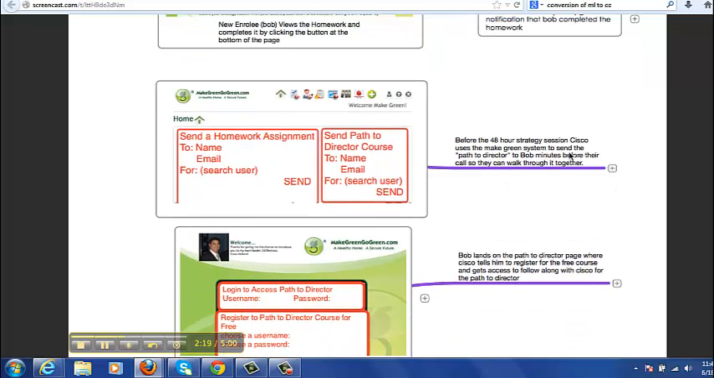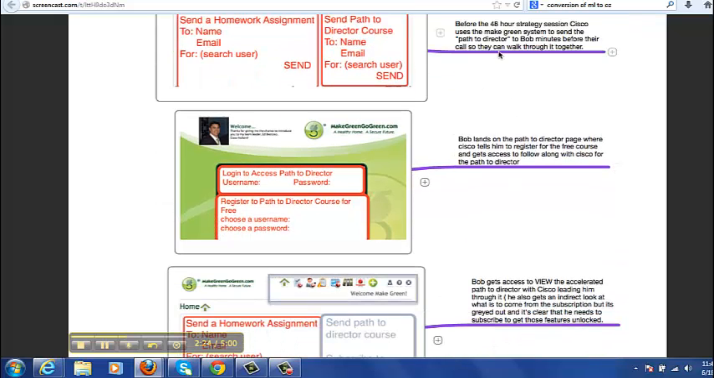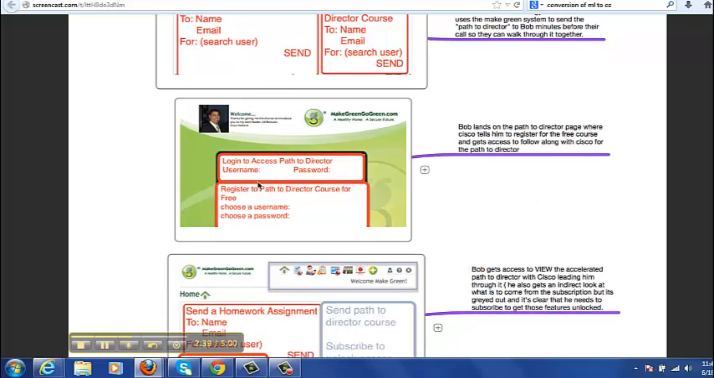So at this point, Cisco calls up Jonathan, and Jonathan and Cisco do a three-way call over to Bob, and they walk him through this process. Bob's going to click on his email that he got from Cisco minutes before the 48-hour follow-up, and then they're going to show him how to register on this page as part of the 48-hour follow-up strategy session.